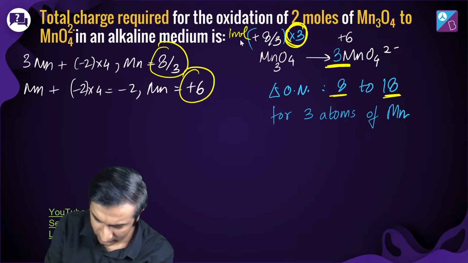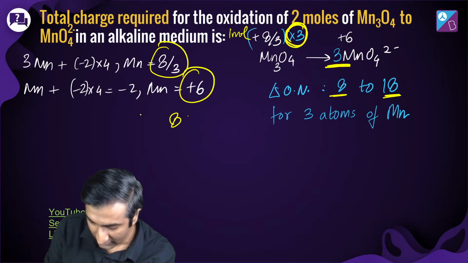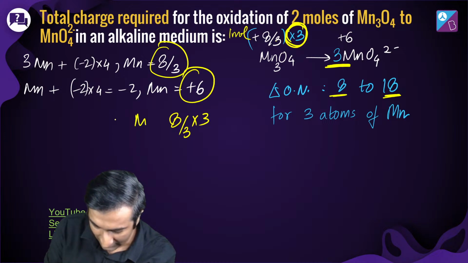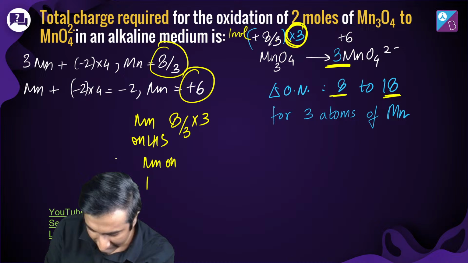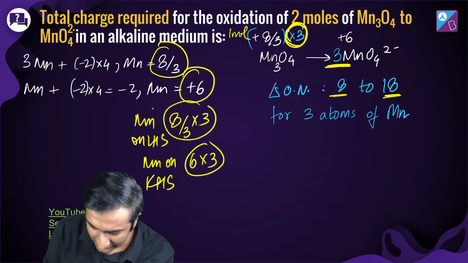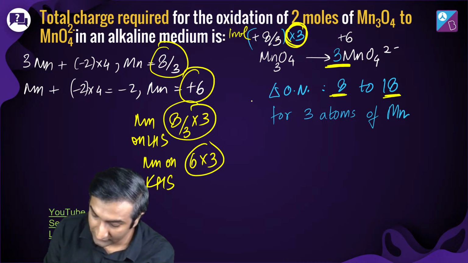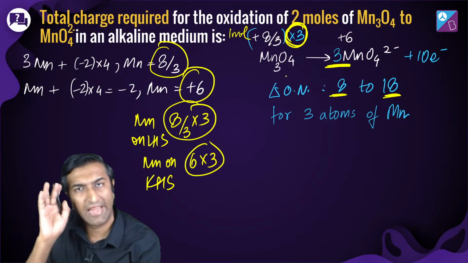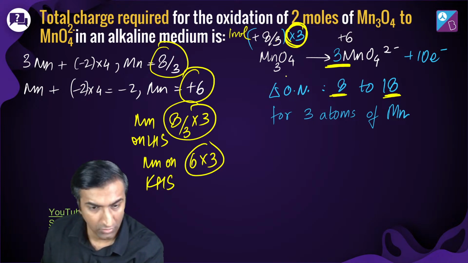How 8 to 18? See, I'm going to write that again. 8/3 into 3, Mn on LHS. Mn on RHS is going to be simply 6 into 3. Why? Because there are 3 atoms of manganese. So since it's changing from 8 to 18, I can just say कि boss यहाँ पे 10 electron है. ठीक है, cool.